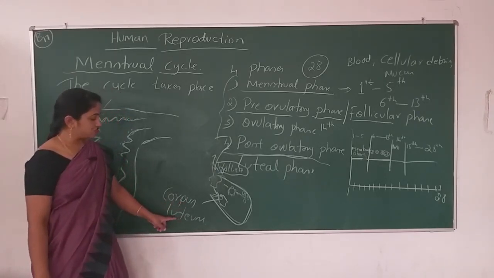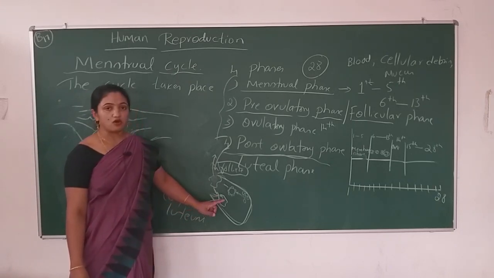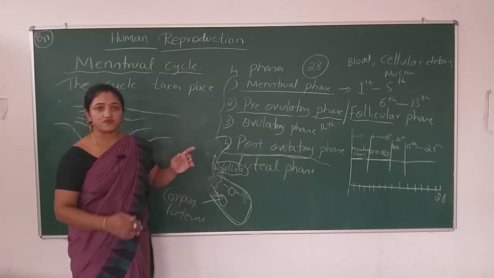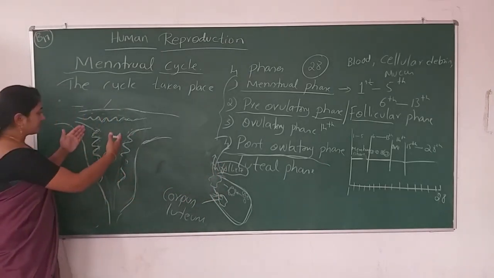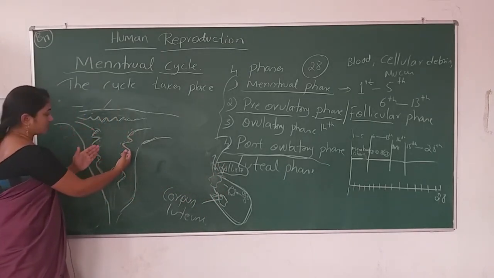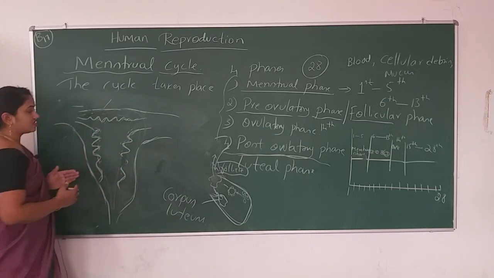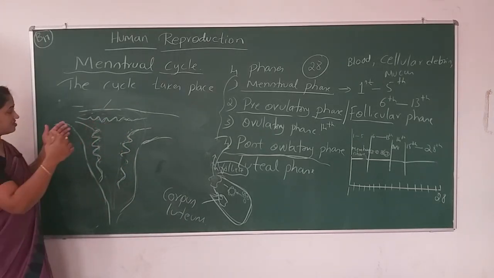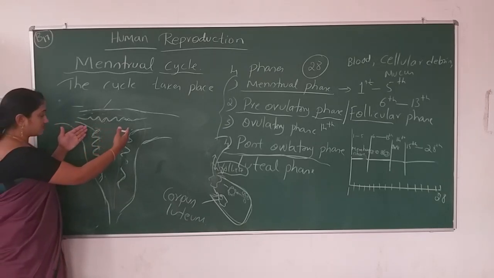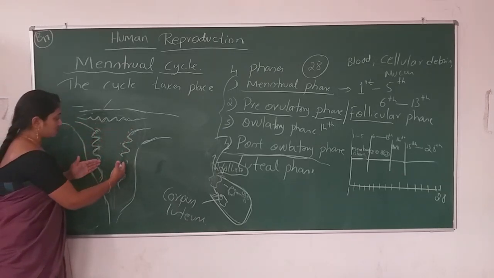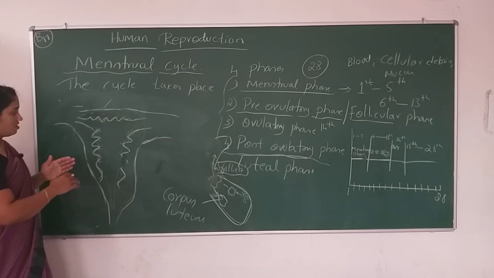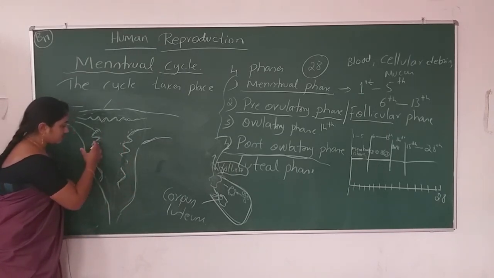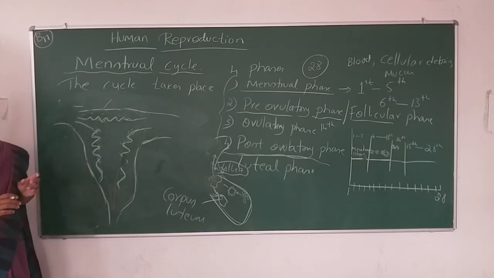This corpus luteum secretes the hormone progesterone, which enables the uterus wall. When it gets thickened, or when the debris gets deposited on the uterus wall, this progesterone won't allow it to move outside. This blood won't come out.